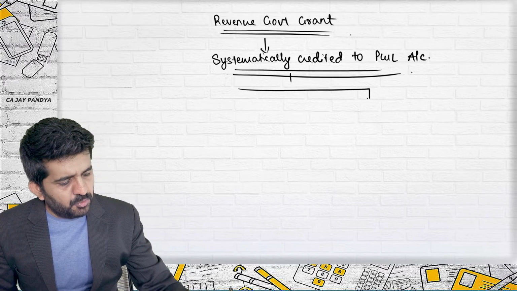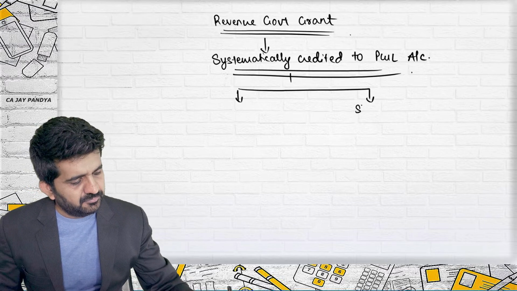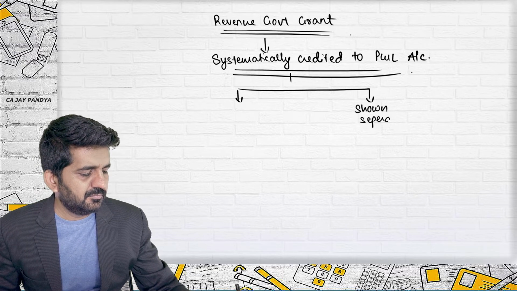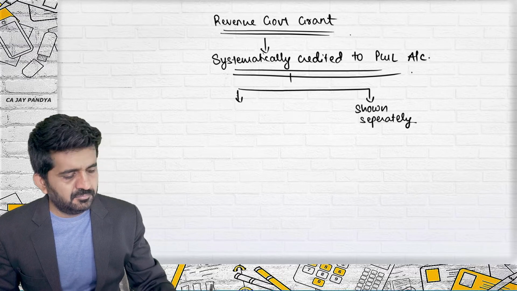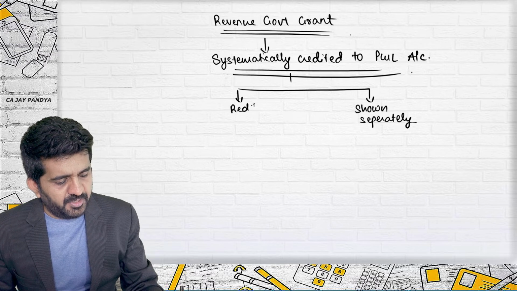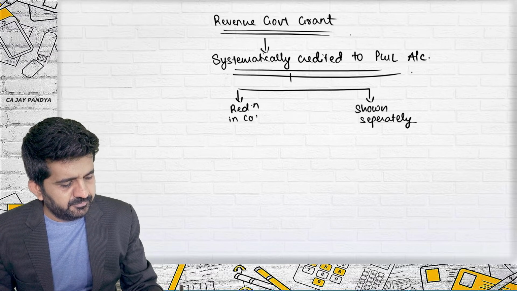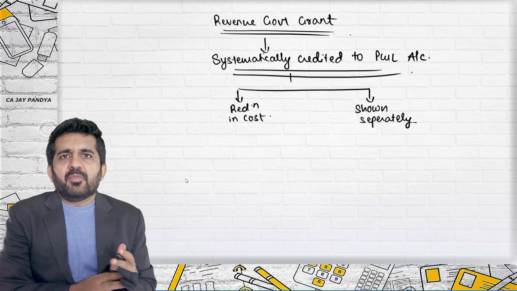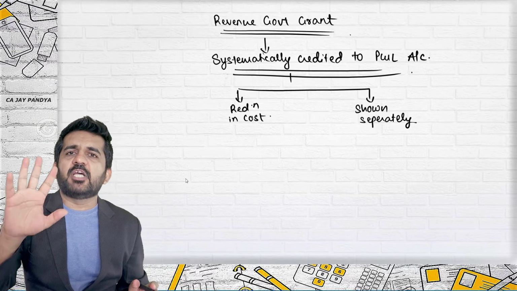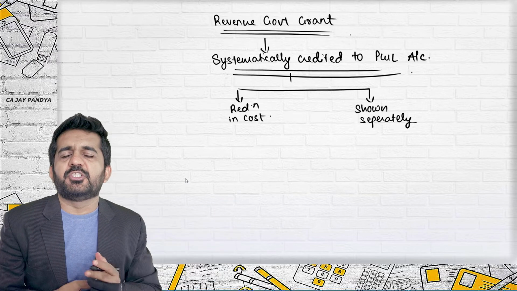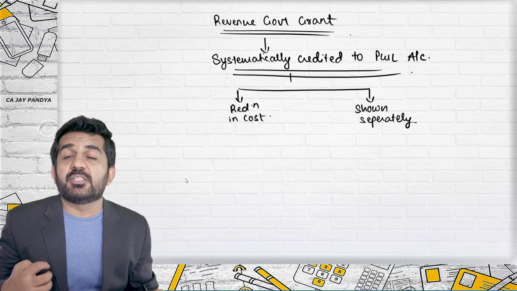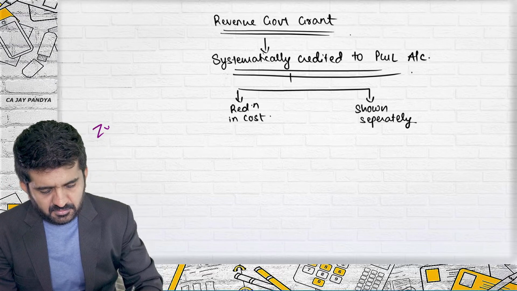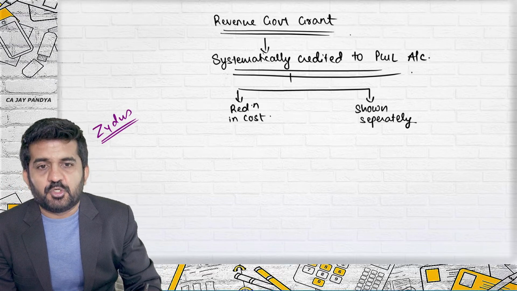It can be shown separately, or it can be shown as a reduction in the related expense. Now, try to understand. Let's take a hypothetical situation whereby government is declaring some revenue grant to say Zydus Cadila, a pharmaceutical company.